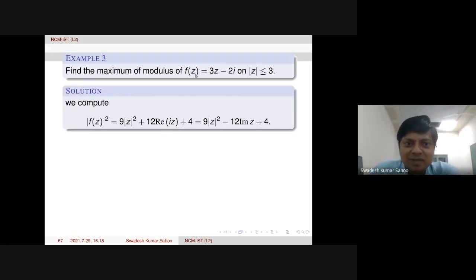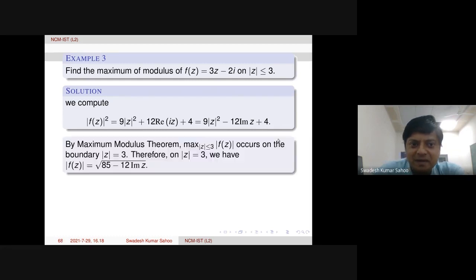We just take modulus of f of z and square it. Then it is 9 mod z squared plus 12 real part of iz, plus the modulus squared of 2i, which is 4. Then 9 mod z squared minus 12 imaginary part of z, because real part of iz is the same as minus imaginary part of z. This is a simple identity one can verify, and then 4 is already there.